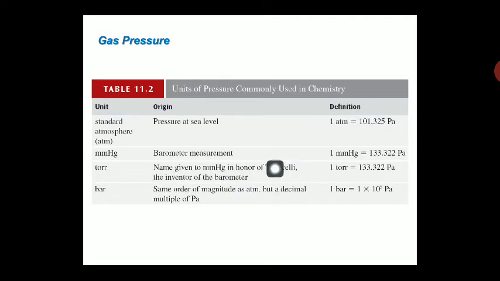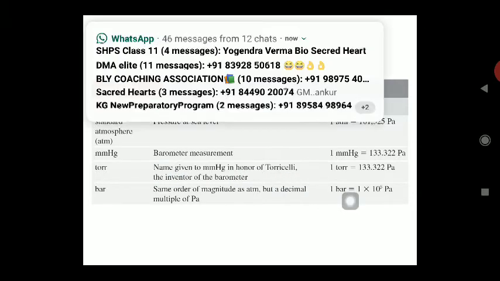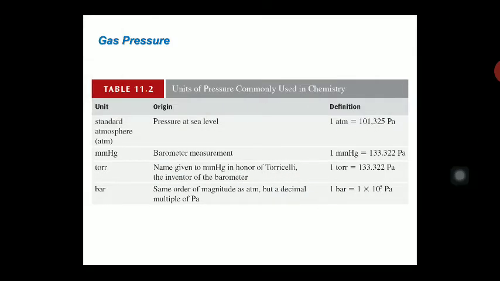This pressure can also be measured with the help of a barometer, and 1 mm of Hg is equal to 133.322 Pascal. In the same way, the third unit is torr, and one torr is equal to 133.322 Pascal. The fourth unit is bar, and one bar is equal to 1 into 10 to the power 5 Pascal.